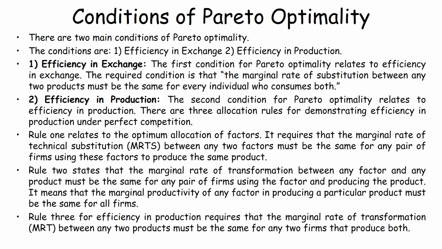Rule 2 states that the marginal rate of transformation between any factor and any product must be the same for any pair of firms using the factor and producing the product. It means that the marginal productivity of any factor producing a particular product must be the same for all firms. Rule 3 for efficiency in production requires that the marginal rate of transformation between any two products must be the same for any two firms that produce both the products.